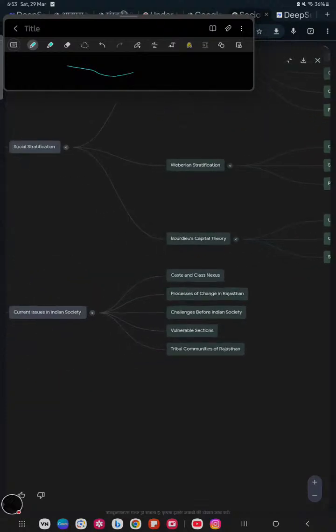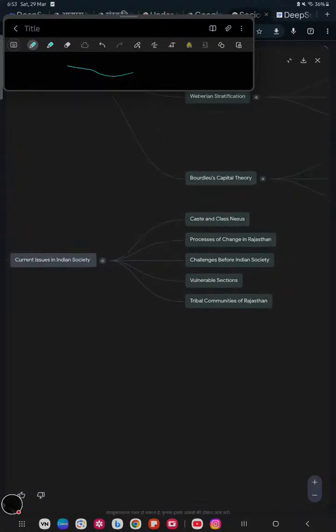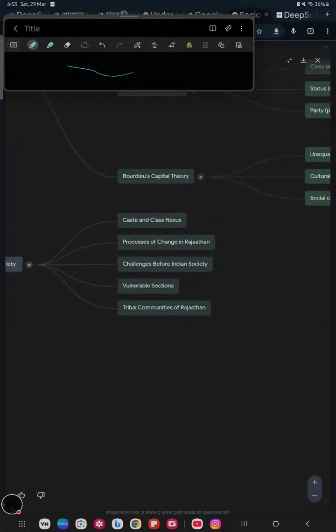Then come current issues in our society in Rajasthan. There is a caste and class nexus. The powerful dominant class has a nexus with political power and becomes a rich class.